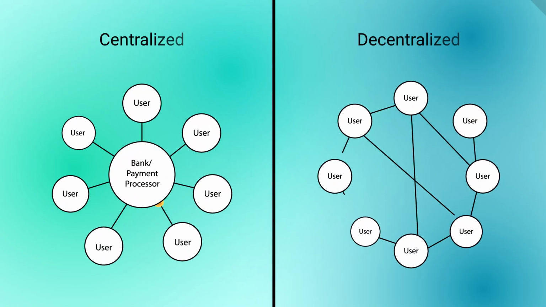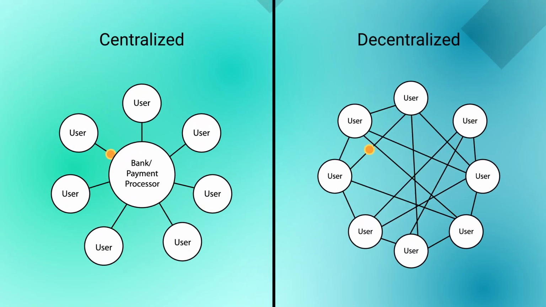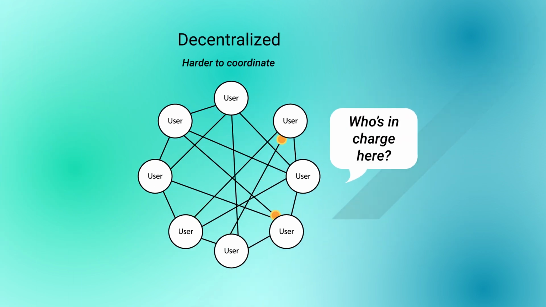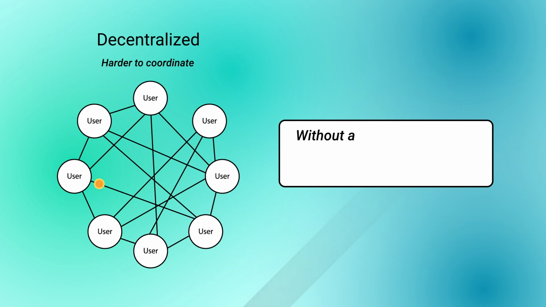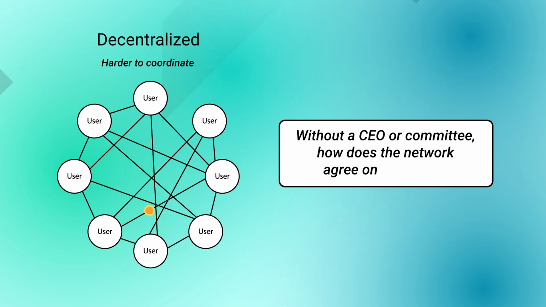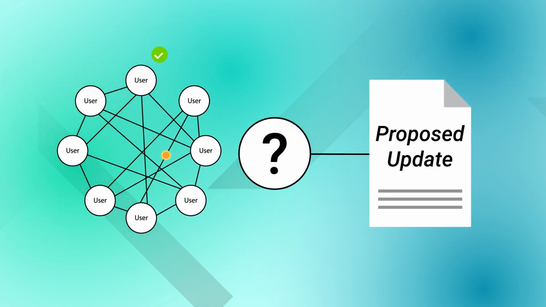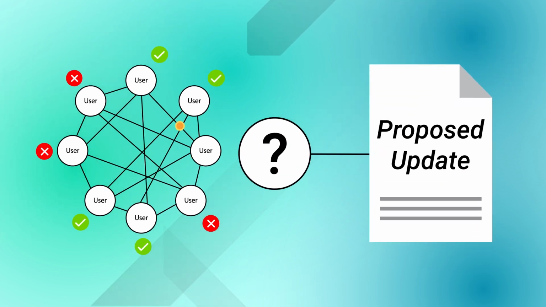Bitcoin was designed to be a decentralized digital currency, a payment network where there's no one person or group of people in charge. Being decentralized gives Bitcoin various advantages over centralized systems, but decentralization also makes coordination much more difficult. Without a CEO or committee to direct it, how can the network reach consensus on any decisions that need to be made? For example, how could the Bitcoin network decide whether or not to implement a proposed update?